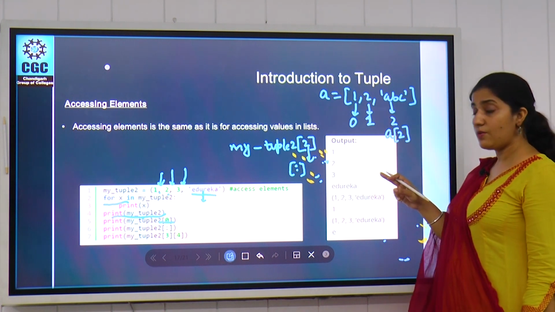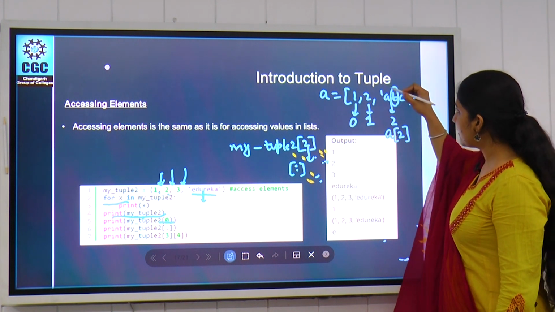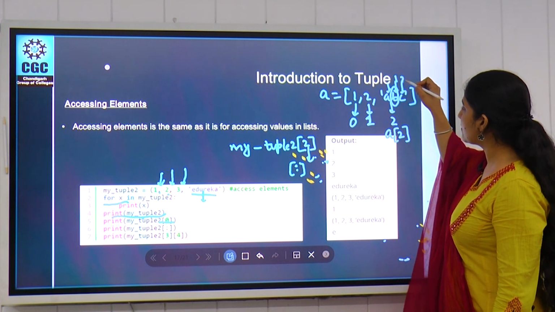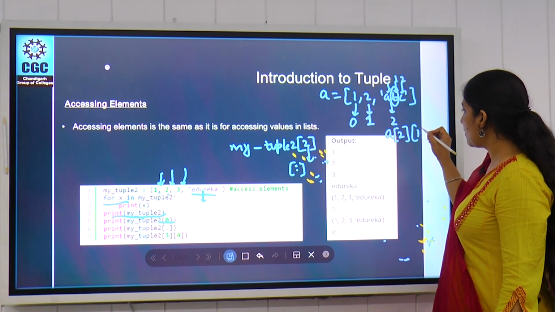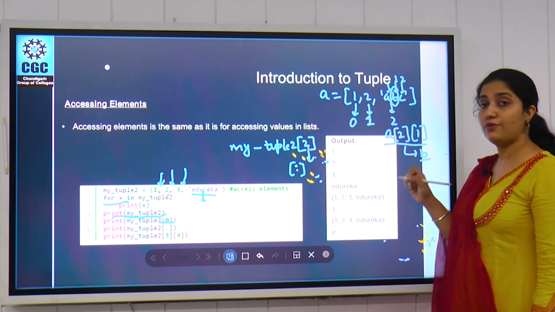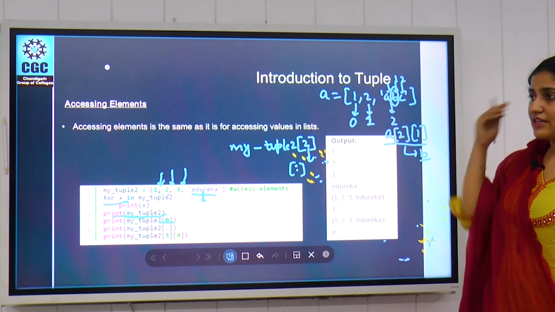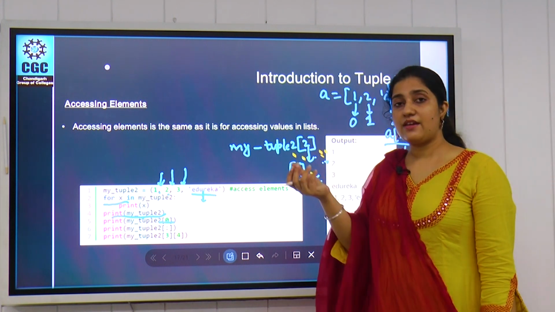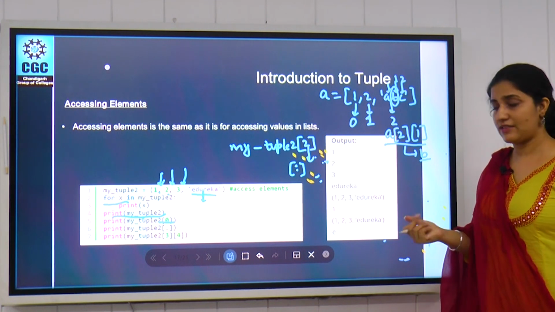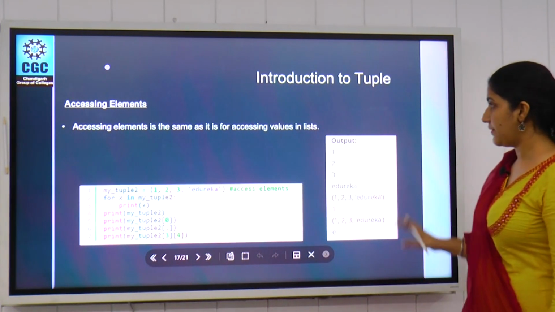But if we want to access only B, we write the string index value, this is 0, this is 1, this is 2. So we write 1, and it will return us B, not the full ABC. So if we have string elements in our tuple, we can access any character from that string depending on its index value. This is how we can access the elements in the tuple.